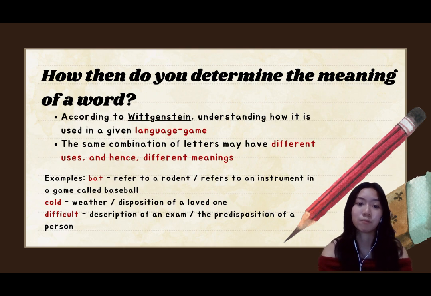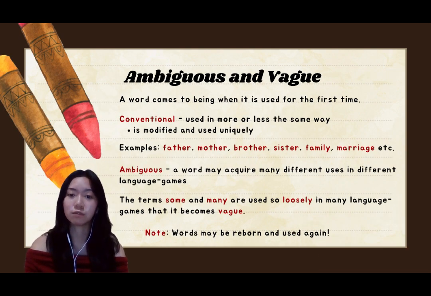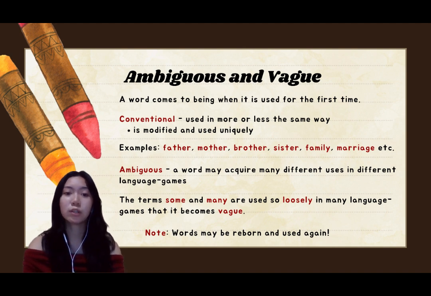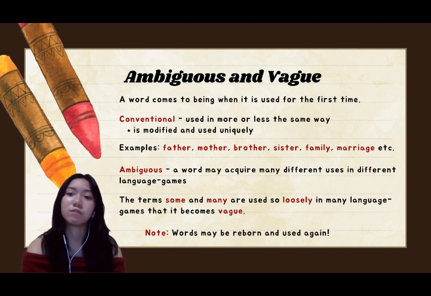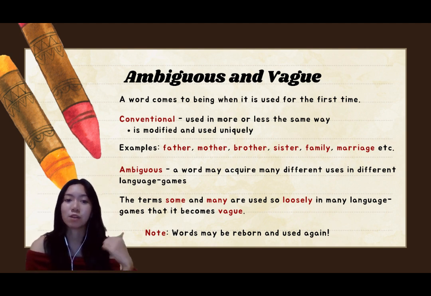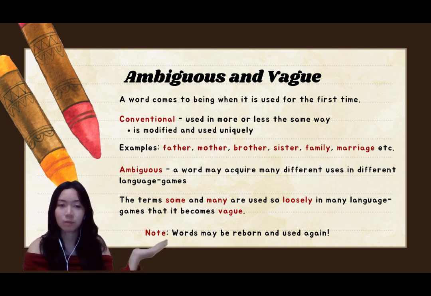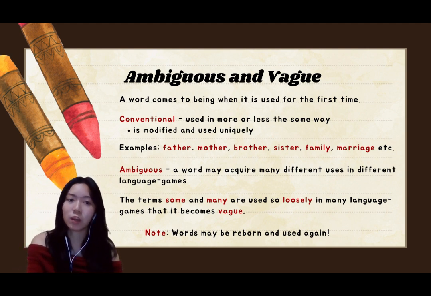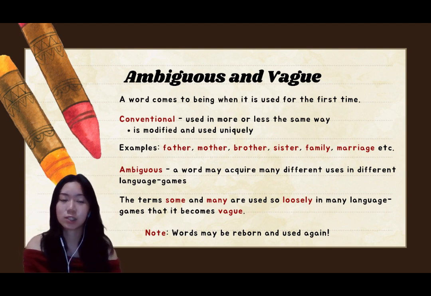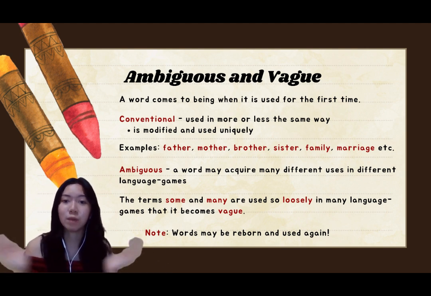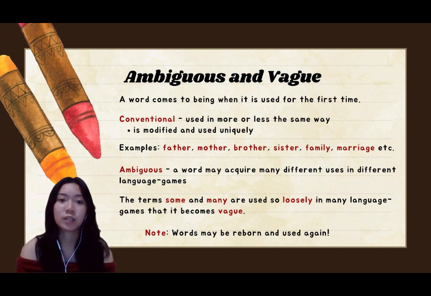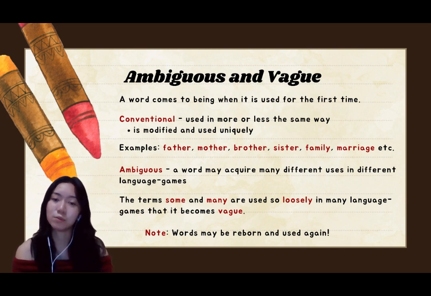words are used. According to lexicographers, words have a history. A word comes to being when it is used for the first time, and when a word gains currency, the same use of the word becomes either conventional or standard. It is used in more or less the same way. Examples are father, mother, brother, and more. Another is when a word may acquire different meanings through different uses. It is called ambiguous. An example could be the words "some" and "many," where in many cases it becomes vague. Take note that words can be reborn and used again.